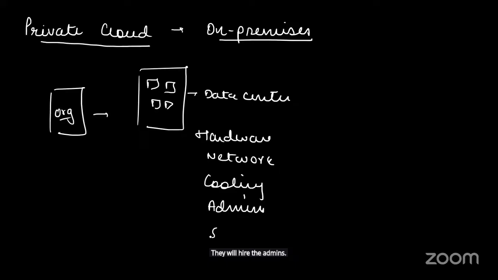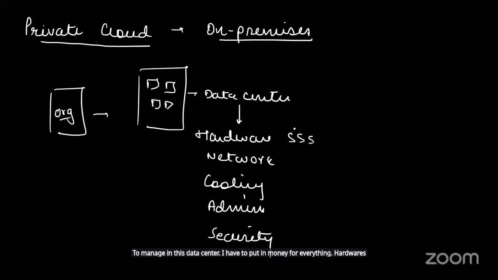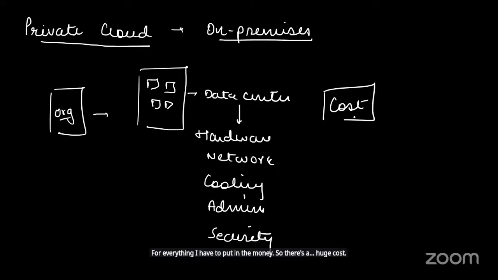They will manage the security. Everything from hardware to network to cooling to admin to security, everything is my headache to manage in this data center. I have to put in money for everything. Hardware is very expensive. So there's a huge cost that goes into creation of this data center.